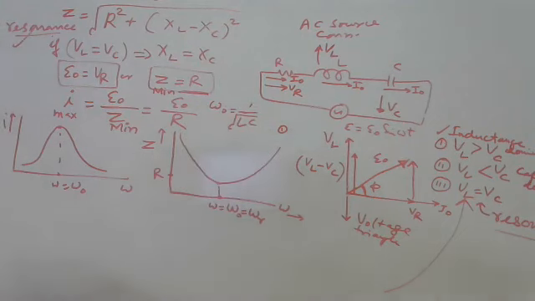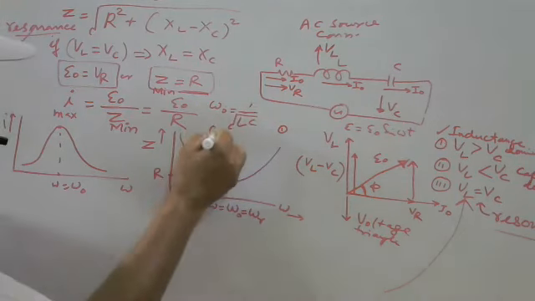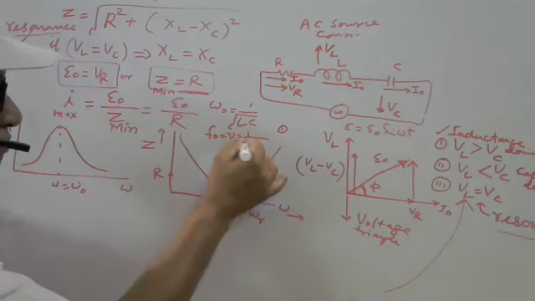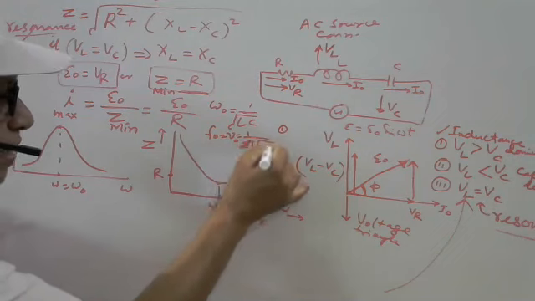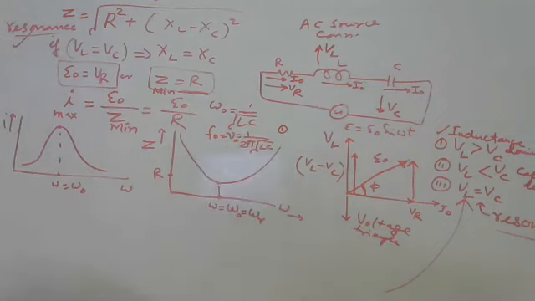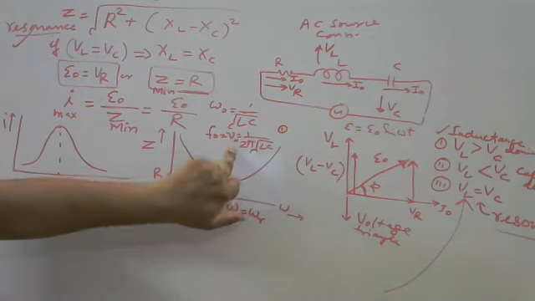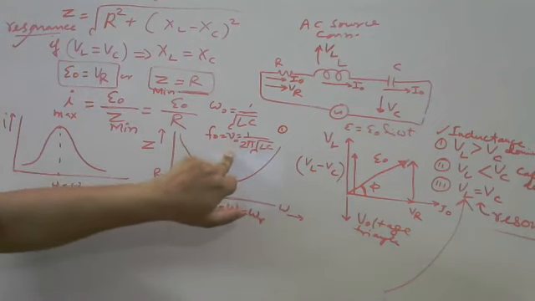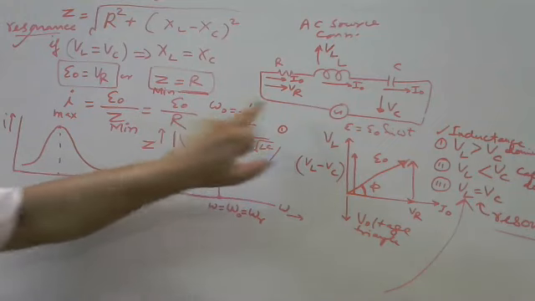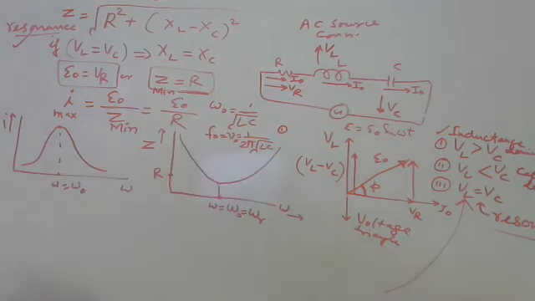It is in radian per second. If I write here f naught or nu naught, it will be 1 upon 2 pi root LC. Because omega is equal to 2 pi nu, you can find out resonant frequency in terms of cycle per second or hertz, and this is the resonant frequency in terms of radian per second.